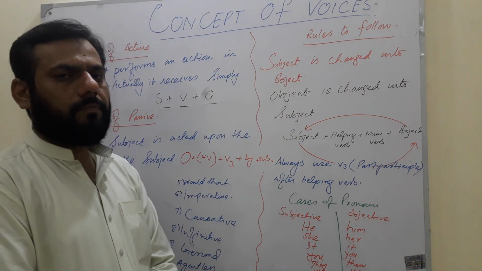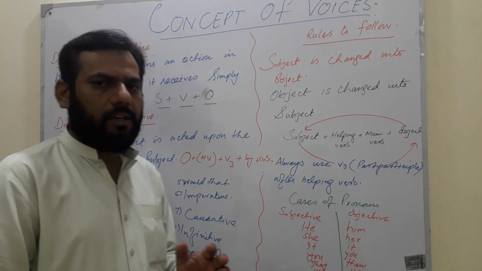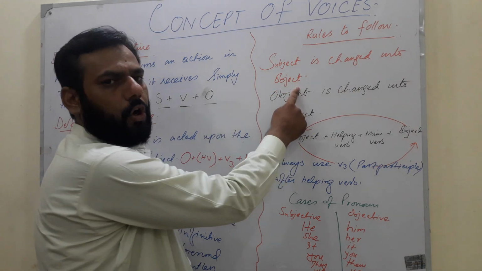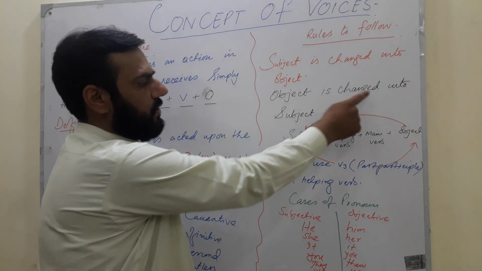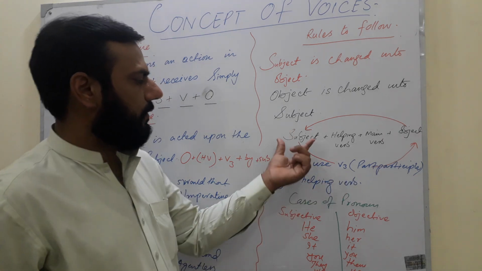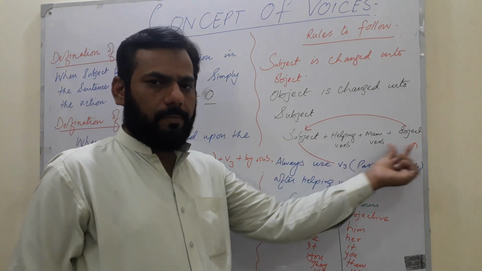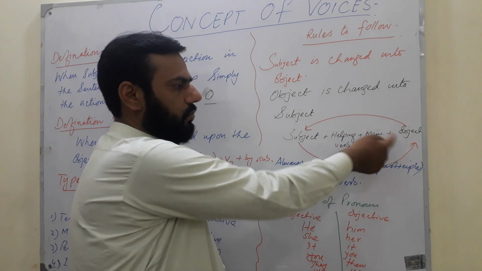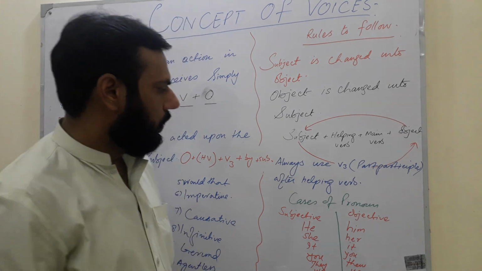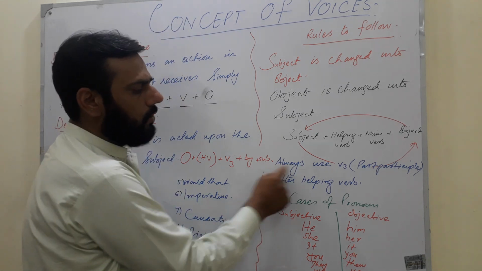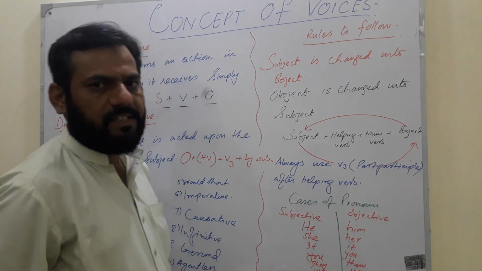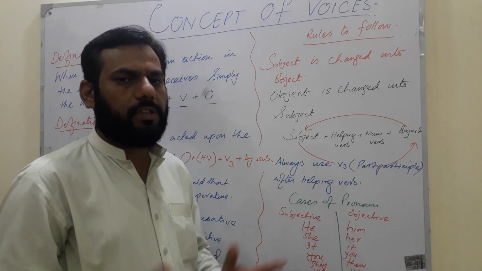So, rules to follow. There are some rules to follow when you are converting active into passive or passive into active. First, the subject is changed into the object and the object is changed into the subject. This is the first common rule. You can see on the board, I have written subject, helping verb, main verb and object. This arrow lets us know that the object comes at the place of the subject and the subject moves to the place of the object. The second rule is to always use the third form, the participle, after the helping verb. After the helping verb, we always use the third form of the verb.